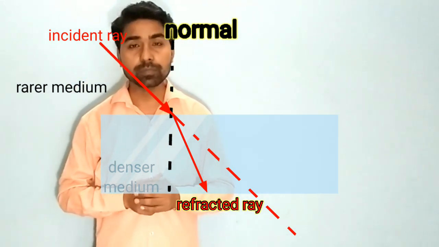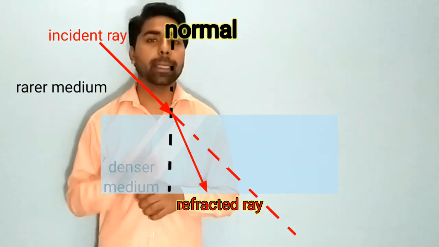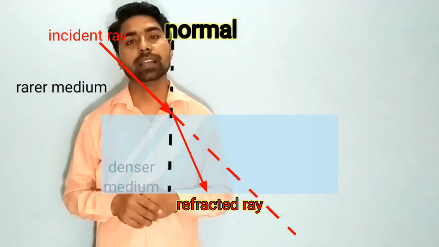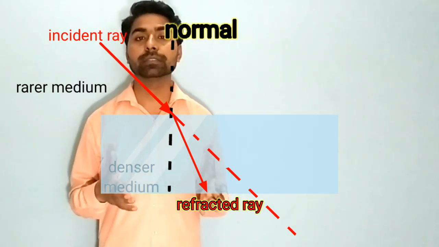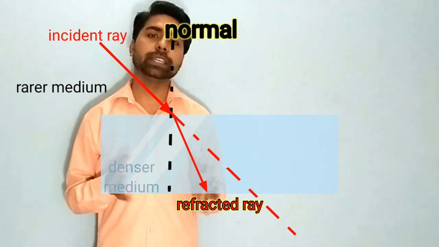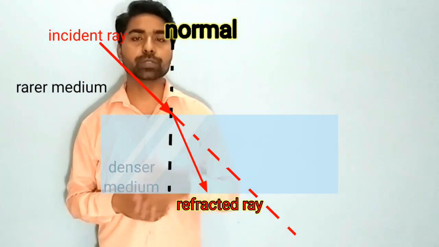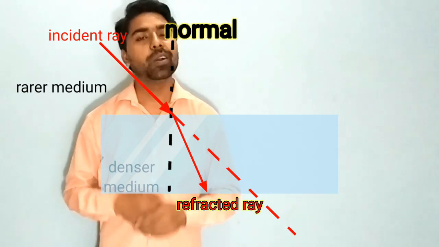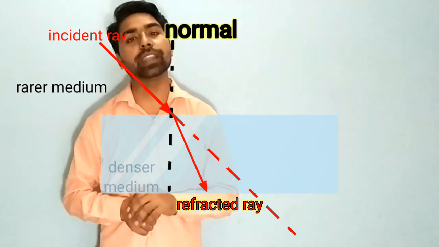Clear? Now again, what we have seen is the bending of light, and this bending of light is called refraction. We have seen that when the light is going from rarer to denser, the light bends toward the normal. What if the light is going from denser to rarer?